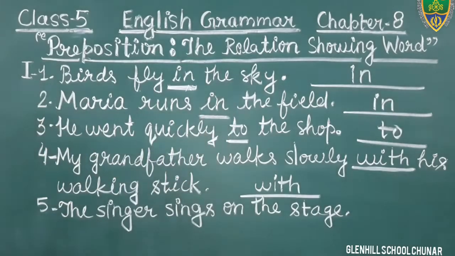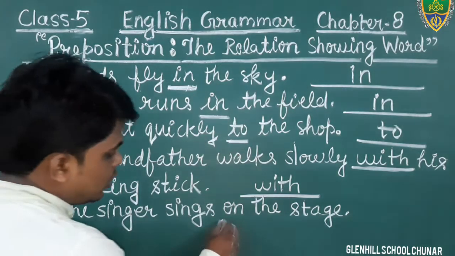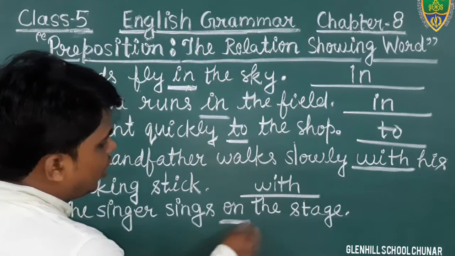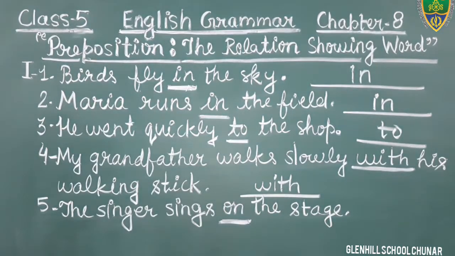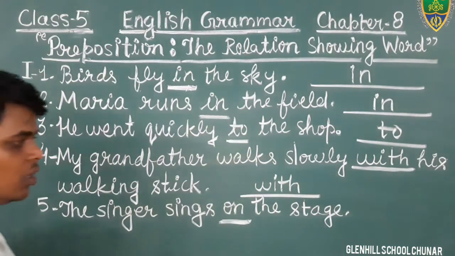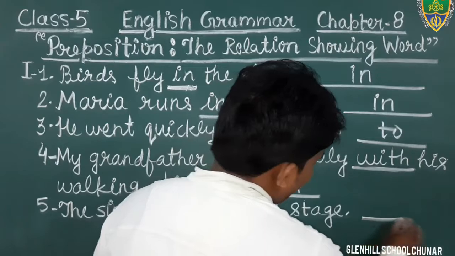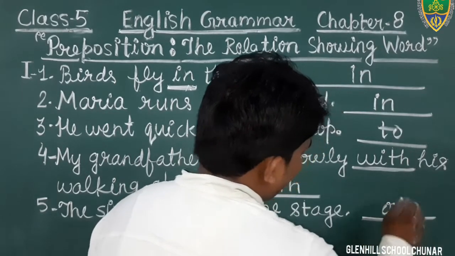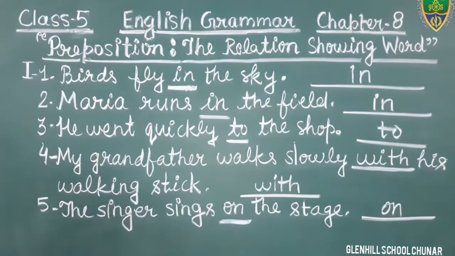Okay, just see the sentence. The singer sings on the stage. Yes, students, what is the preposition in this sentence? The word on is the preposition. Okay? So here in the blank you will fill the word on, O-N. Just write down in your book. Come to the next question.